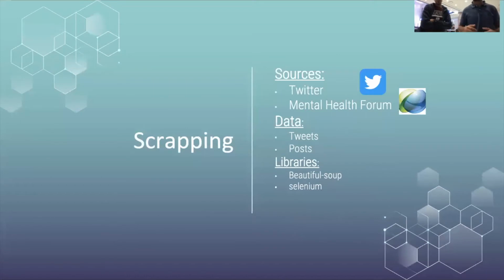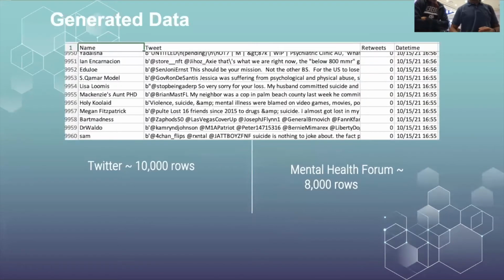For scraping, the sources we scraped from are Twitter and Mental Health Forum. We scraped tweets from Twitter and posts from Mental Health Forum using libraries such as Beautiful Soup and Selenium. We generated rich data, and as you can see, we have around 10,000 rows from Twitter and around 8,000 rows from Mental Health Forum.